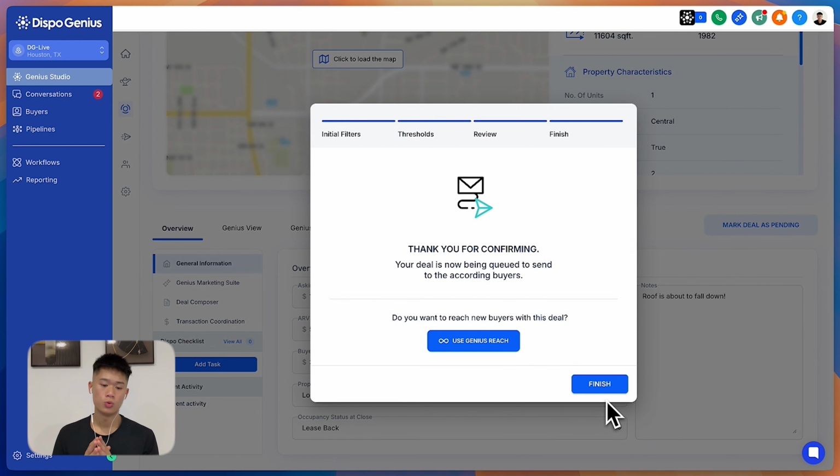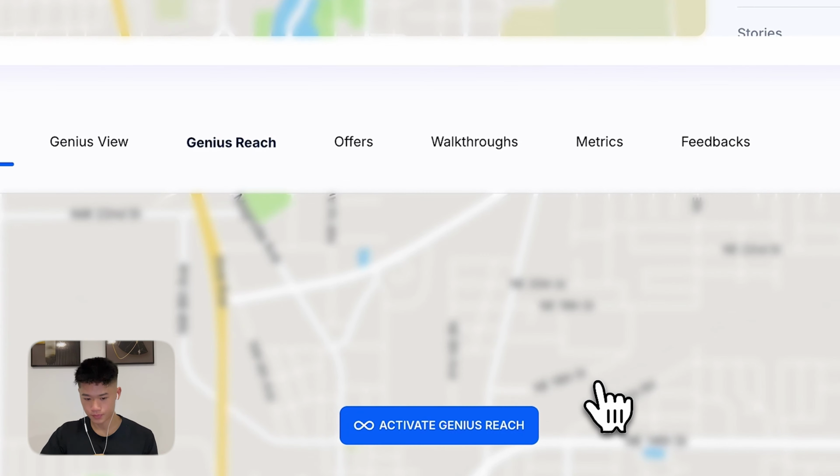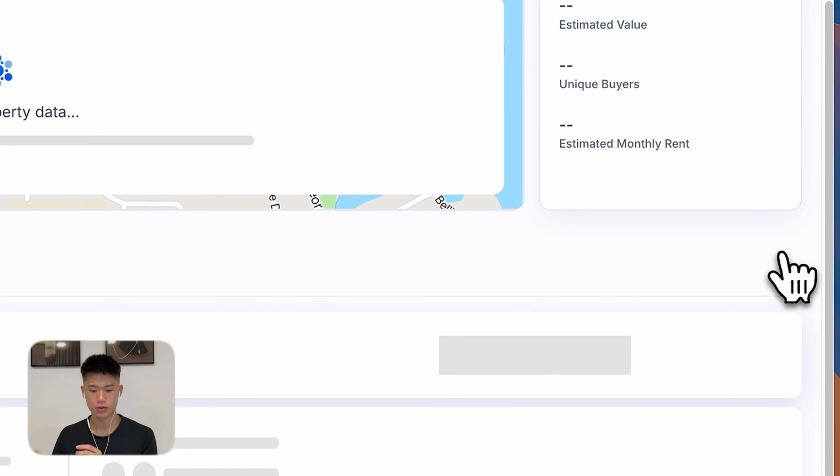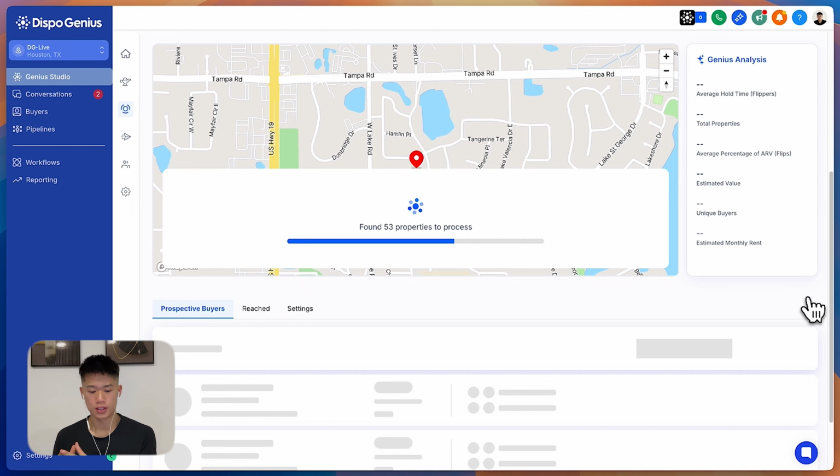And on top of this, we've created one of probably the most powerful tools. We've had so many people give us feedback on this tool. It's called Genius Reach. And a lot of people have been raving about it, which I'm gonna activate right now. But essentially what Genius Reach does is that it uses Genius Mode data and essentially finds all the properties in that vicinity that are essentially similar to the deal you have in the last 12 months. We'll skip trace those buyers, find the wireless numbers, and on top of that, we'll look at each property, we'll look at their purchasing history, their activity in the area, and then we'll generate a personalized outreach message that you can send to each of those buyers.